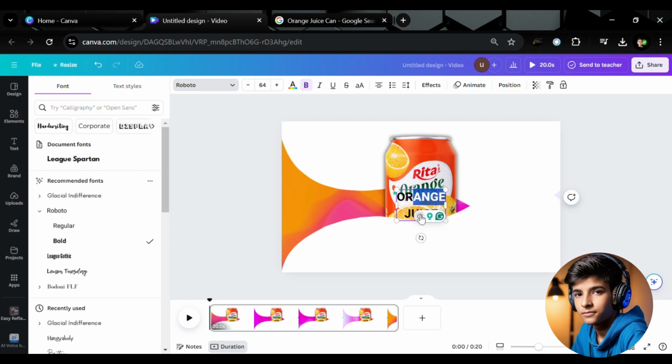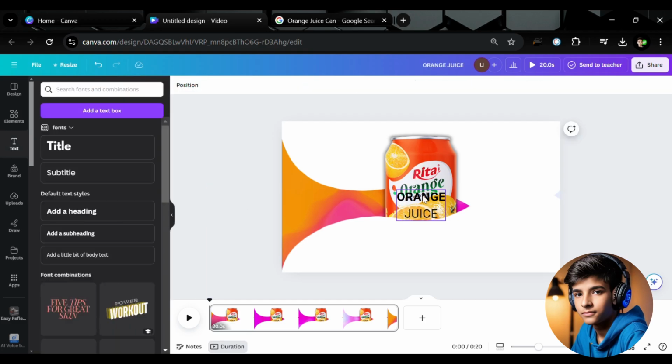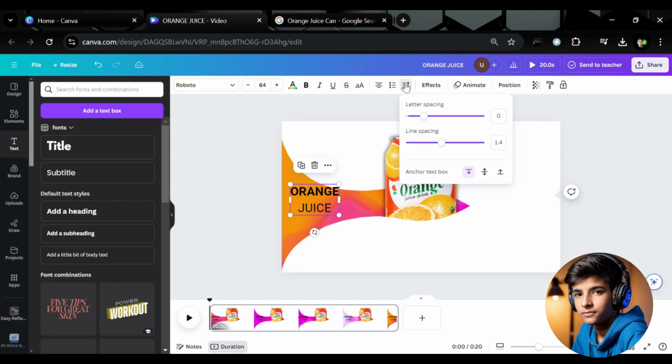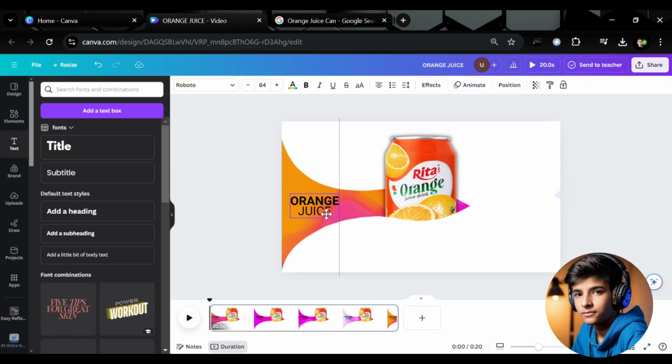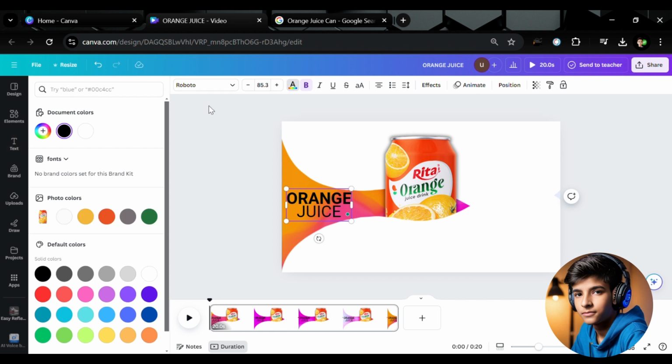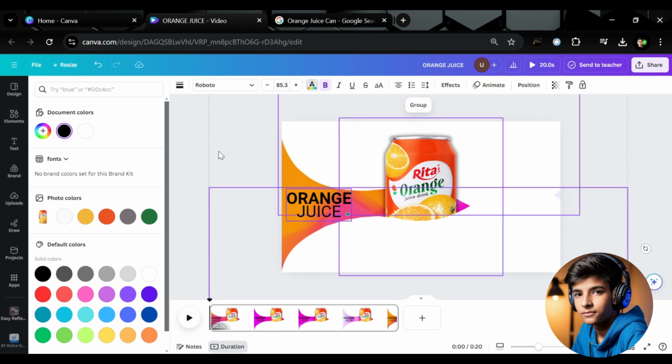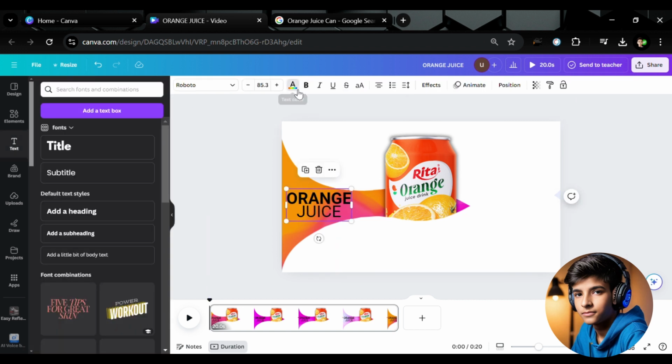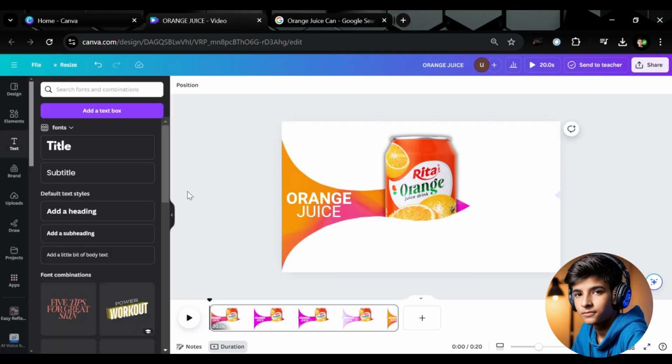Select this all and select regular. Now you can see that it's looking beautiful. Decrease the line spacing, increase the size of the text, change the color. Wait a second. Change the color to white.